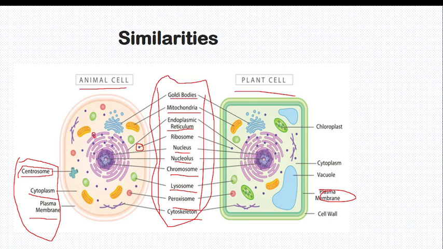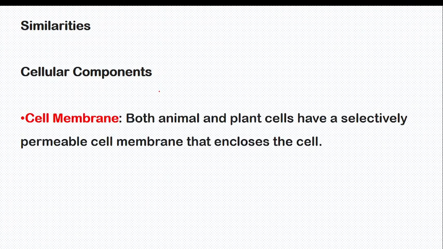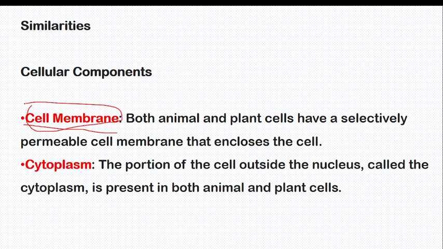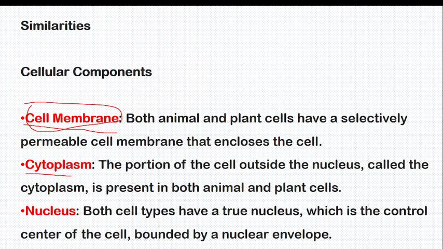Pause this video and take your notebook and pen. So, similarities, talking about some terminologies. Cell membrane means both plant and animal cells have a selectively permeable cell membrane that encloses the cell. I think you understand cell membrane, it is the envelope which encloses the cell. So cytoplasm also, the portion of the cell outside the nucleus called cytoplasm, is present in both animal and plant cells. I hope it is common.